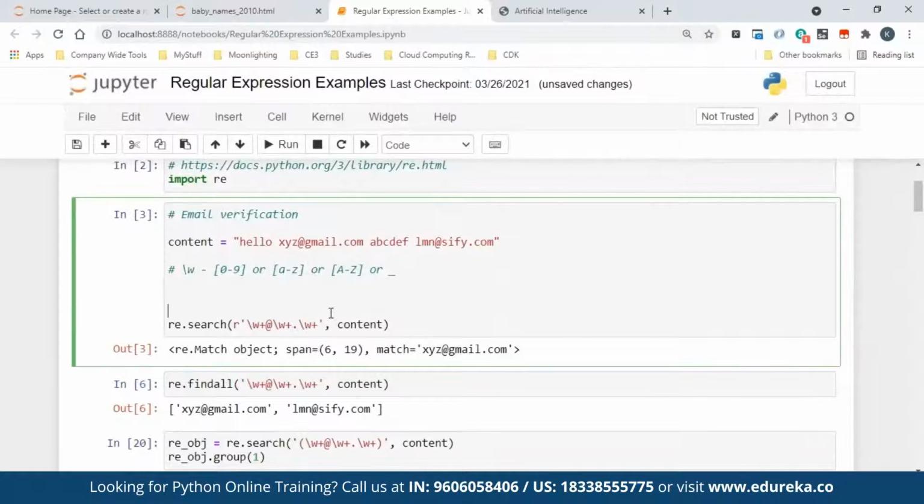You want to use dot as it is, because there is a dot and you don't want it to represent anything. That's why I have put R. That time it will not take the actual meaning of regular expression, but it fetches it like you have put it, on the face. That means on the face it is just a full stop, right? It will take it as it is. That's why the R is. So R actually stands for raw string. Whenever you put R before any regular expression, it means raw string.